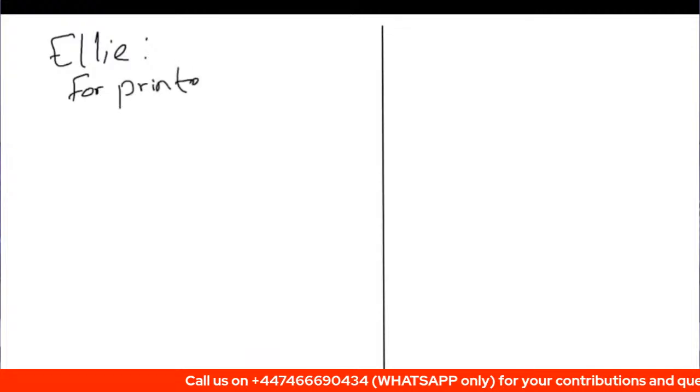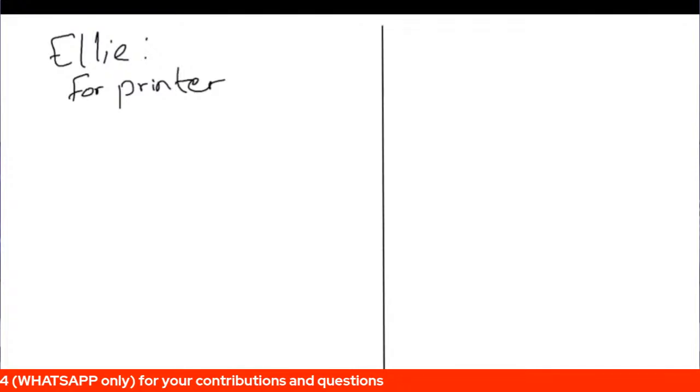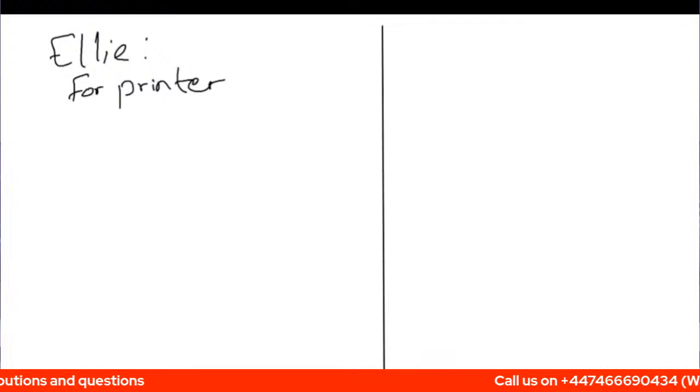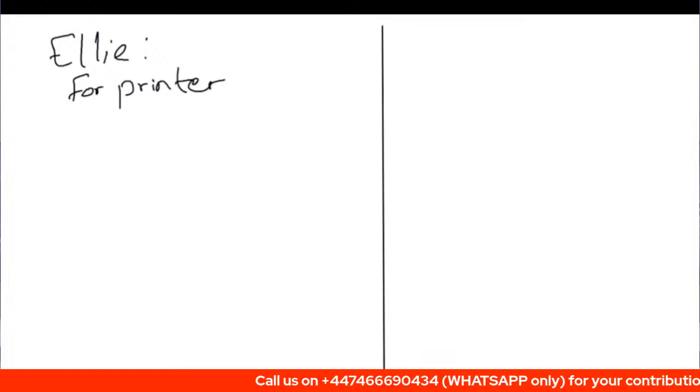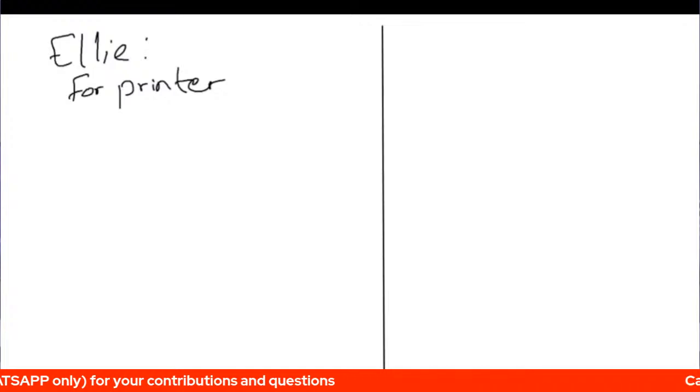For the printer, Harry paid £80 and Ellie pays 10% less than Harry. 10% less than Harry. So that means if Harry had paid £80, or if the printer was sold for £80, that means Ellie paying 10% less means that Ellie paid an amount that is lower than 80 by 10% of 80.